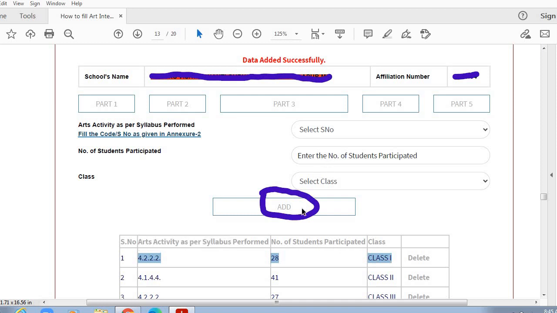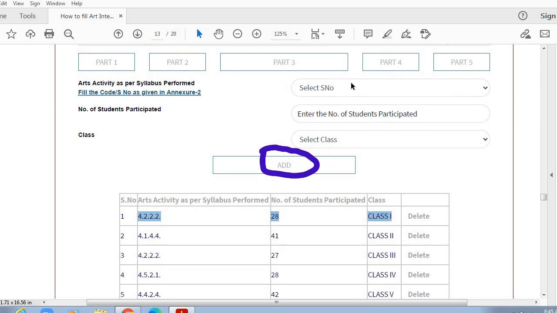Then you can again press this add tab, and if you have conducted more activities for grade 2, from this section you can select a class grade 2, enter the number of students who are there in grade 2, and then you can select one activity from the drop down menu for grade 2nd.